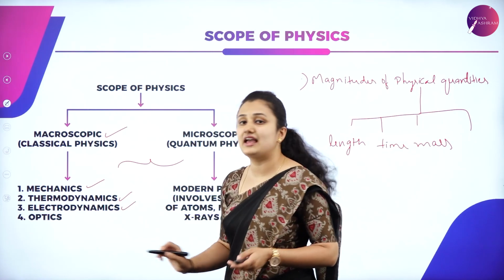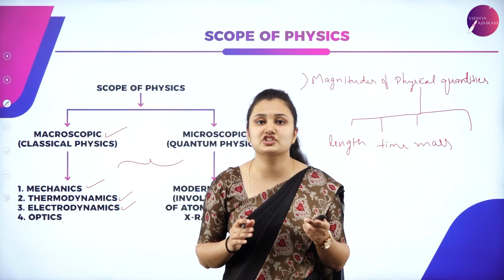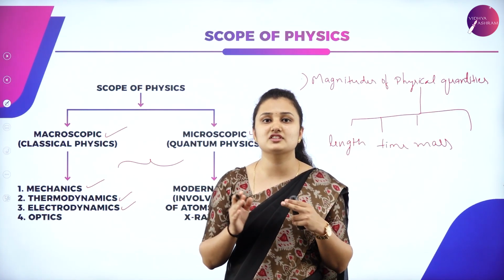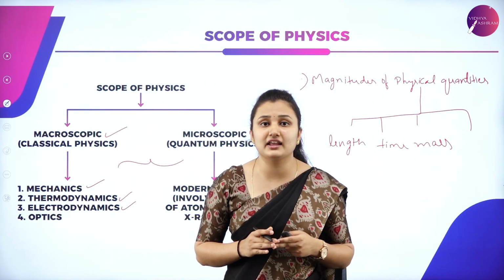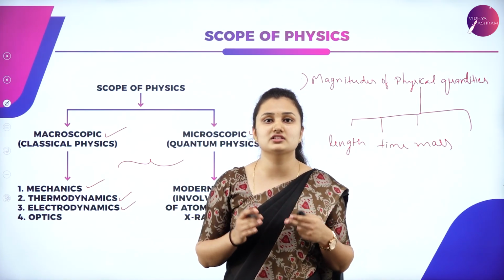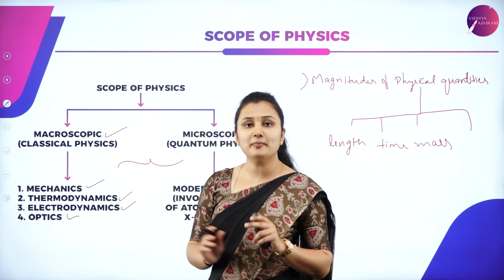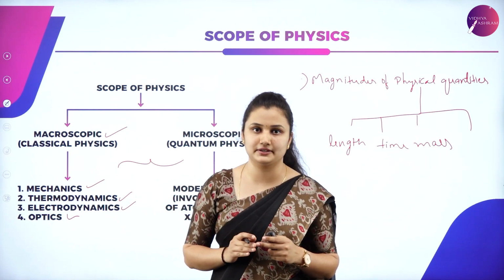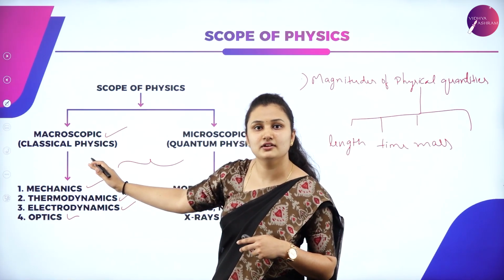The third one is electrodynamics. In this branch of physics, you will study charged bodies, electricity and magnetism. All these topics are covered under electrodynamics. Scientists like Faraday, Ampere, Maxwell and Oersted have contributed to this branch of physics. In optics, in this branch of physics, you will study the phenomenon of light. All these branches you will see under classical physics.